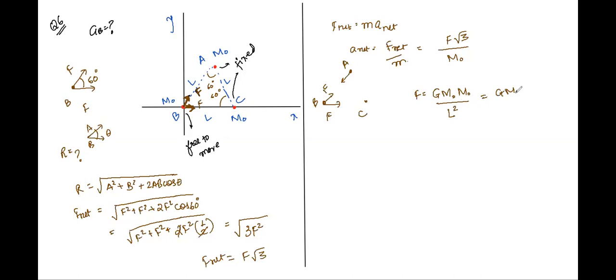Absolutely correct. So we have G m naught square upon L square. Can we substitute it over here then, Samriddhi? A net is equal to root 3 by m naught, then G m naught square upon L square. And we can cancel m naught and m naught square to get acceleration as G m naught by L square. Correct?